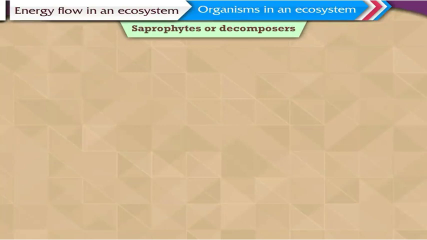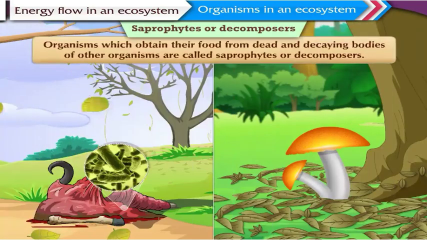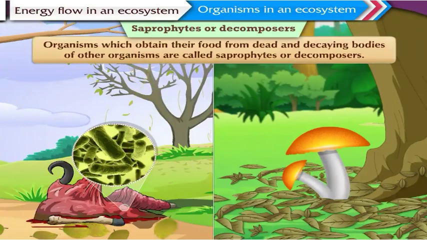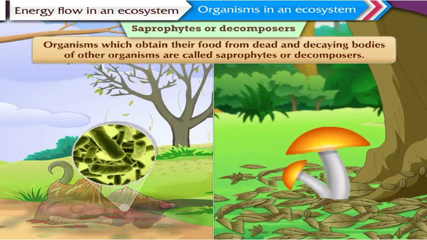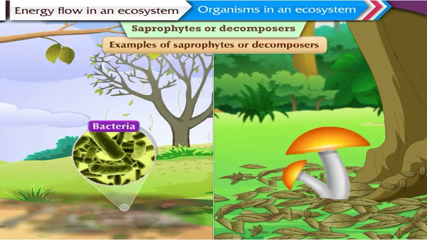Saprophytes or decomposers. Organisms which obtain their food from dead and decaying bodies of other organisms are called saprophytes or decomposers. Some bacteria and fungi are examples of saprophytes or decomposers.